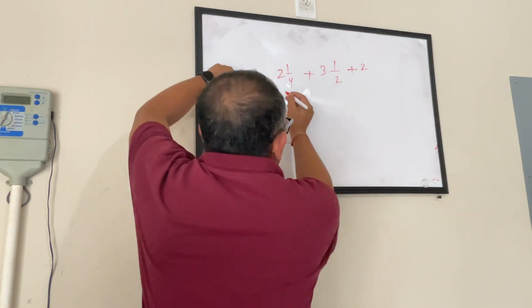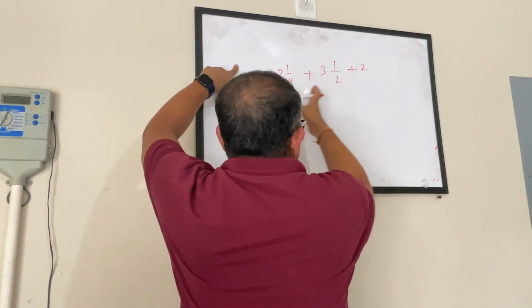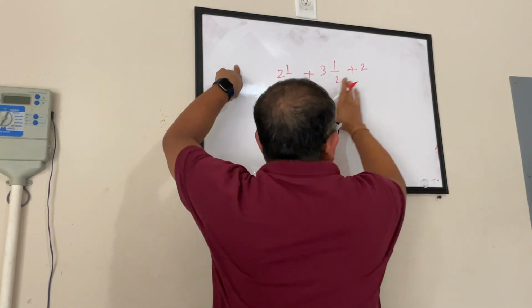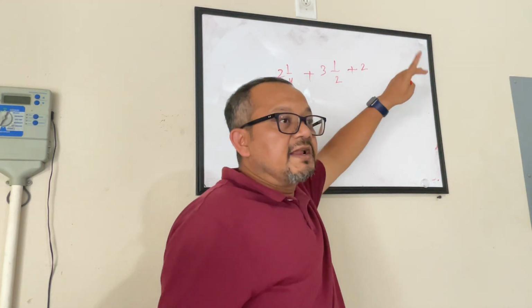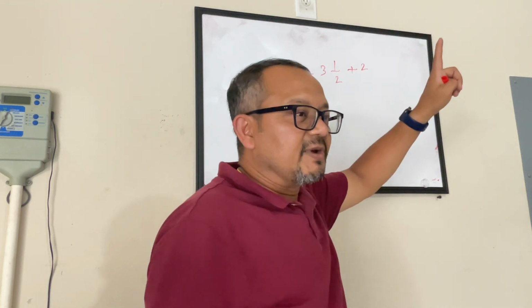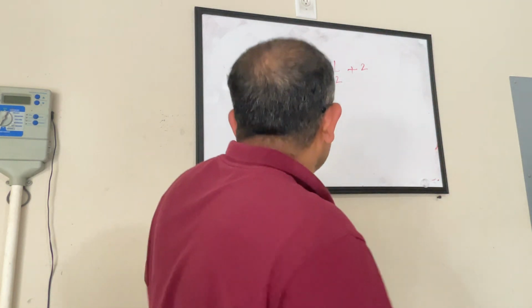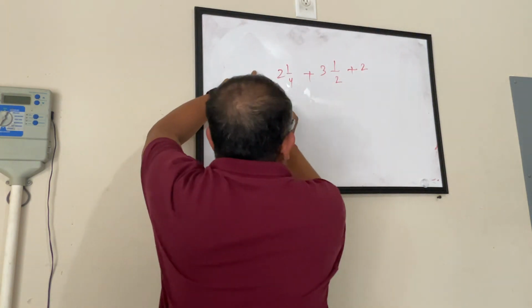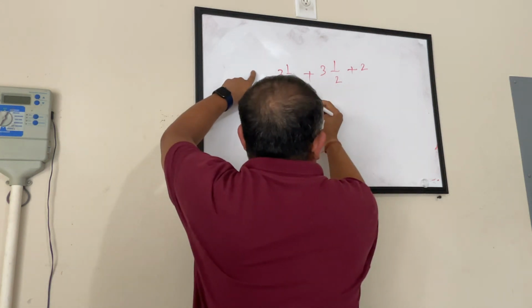Now here, again same approach. Read the question. 2 1 by 4, 3 1 by 2 and 2. So we are talking about one mixed number, another mixed number and a whole number. So I have 2 varieties of number: mixed numbers and whole number. And as I always say, fraction is my best friend. So let me call my best friend for having tea with me. So here's the thing. I'll convert everything into a fraction. Here, my easiest job is to convert this one into a fraction. I'll just put a 1 under it and that becomes a fraction.